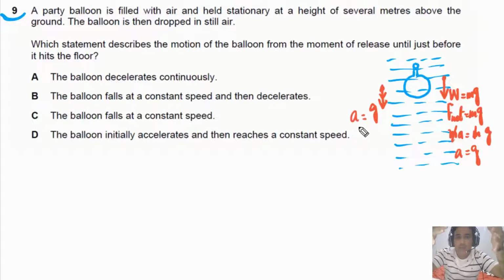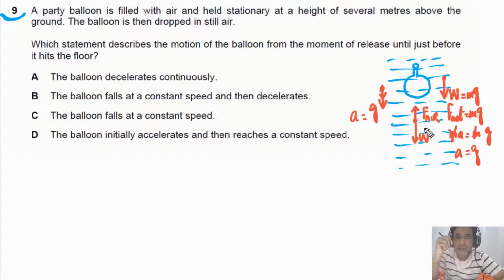But when this balloon will start moving, there will be air resistance and air resistance will act upwards. Why air resistance? Because balloon will hit. So imagine that this is balloon and my hand is air particle. Balloon will hit air particle and air particle will hit back on balloon in opposite direction. So there will be force on balloon in upward direction. So this is air resistance, and here we have weight.